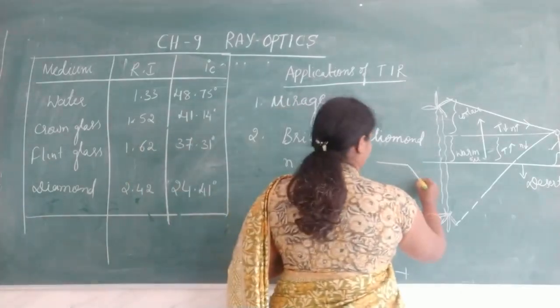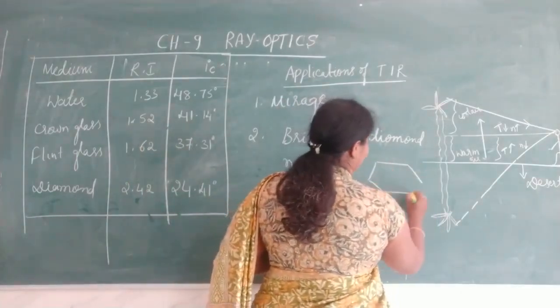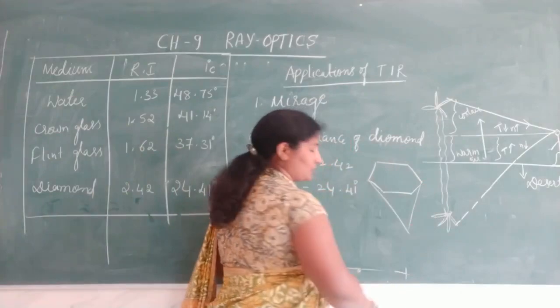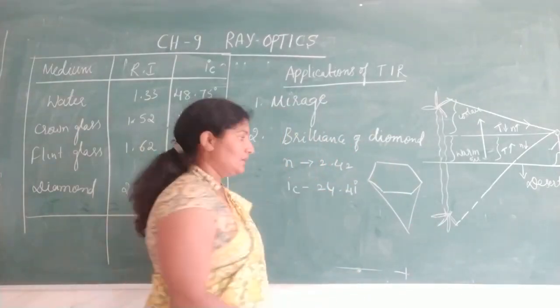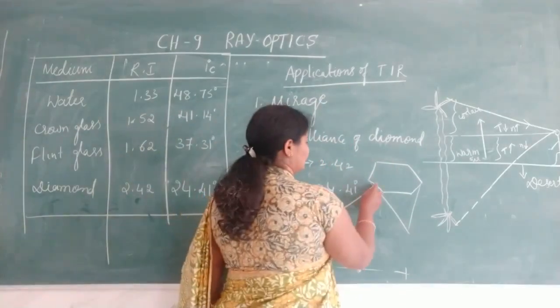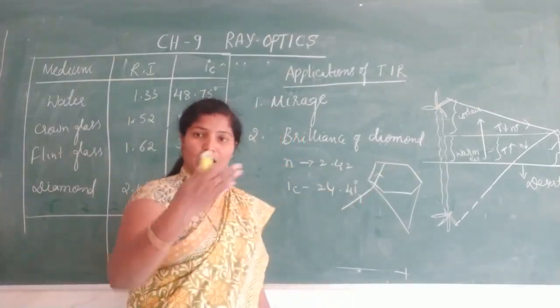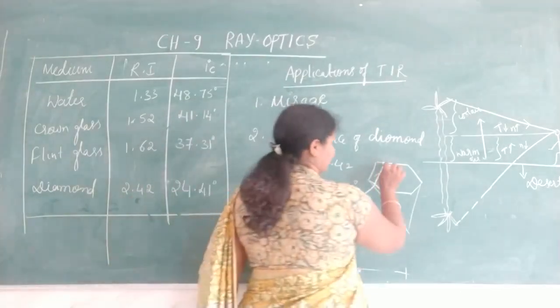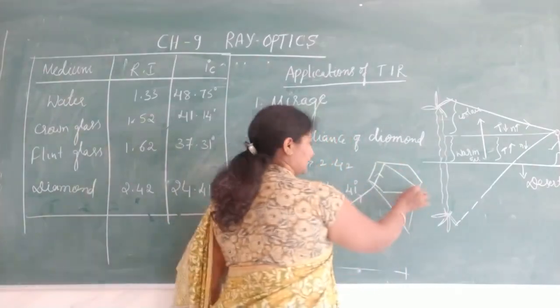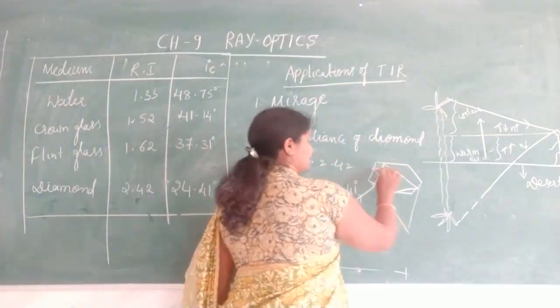So when a properly cut diamond, just imagine we cut the diamond like this. When the light enters the diamond at one face, it suffers reflection. Again it suffers reflection. Again it suffers reflection.